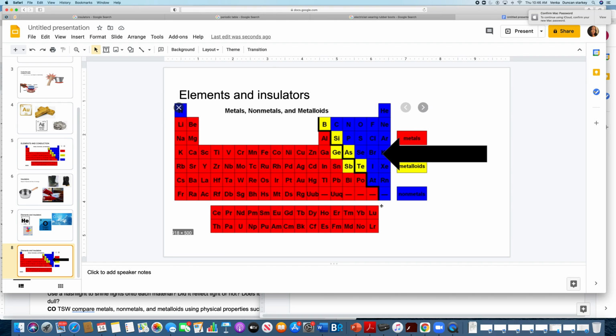In conclusion, insulators are objects that stop or block the flow of electricity. Conductors are objects that allow the flow of electricity or heat. Metals are good conductors. Non-metals are poor conductors.